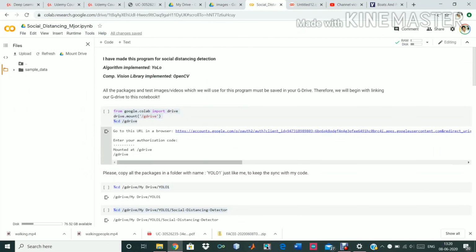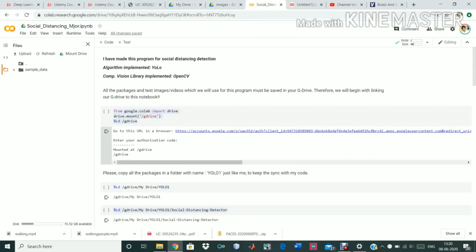My major project is social distancing detection. Firstly, the software which I'm using is simply Google Colab, and the computer vision library which I am implementing over here is OpenCV, which is the most popular one right now, and the algorithm which I am implementing here is YOLO.